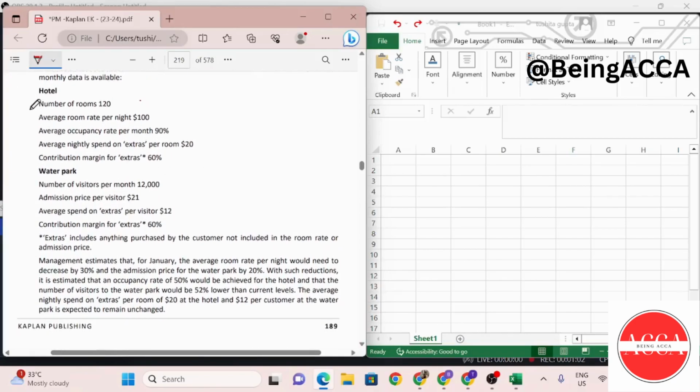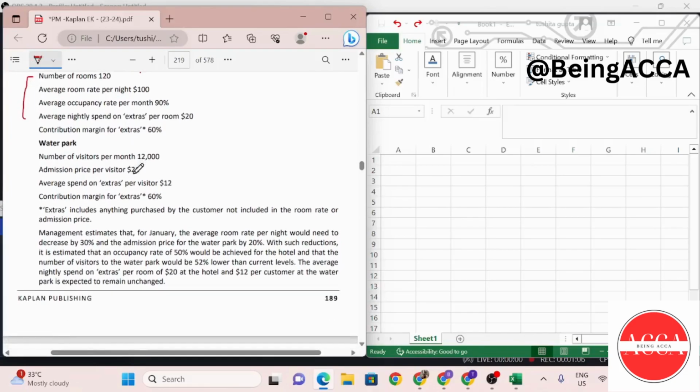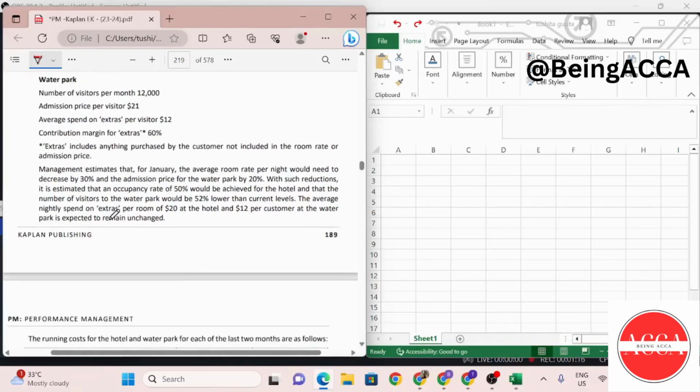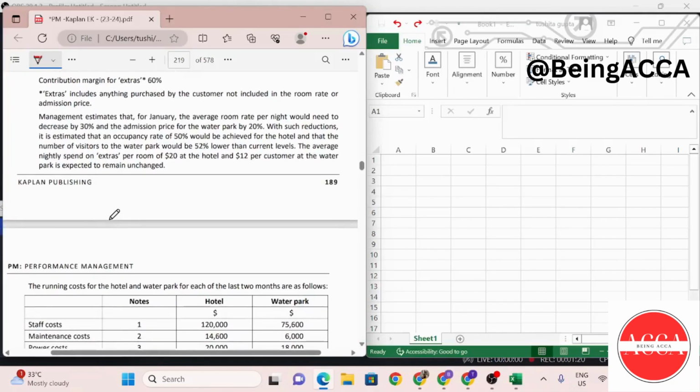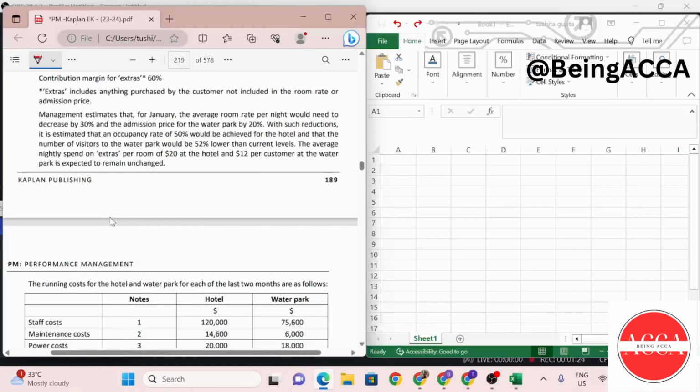For the hotel, this is the data provided to us, and for the water park, this is the data provided to us. Extras over here includes anything purchased by the customer not included in the room rate or the admission price. Management estimates that for January, the average room rate per night would need to decrease by 30% and the admission price for the water park by 20%.